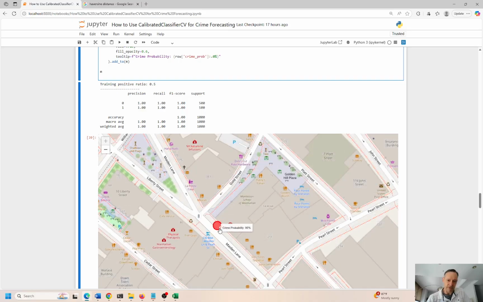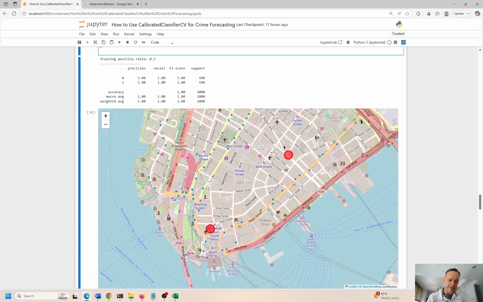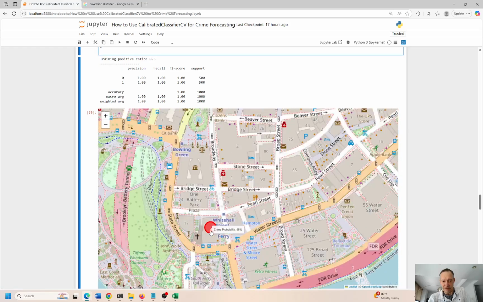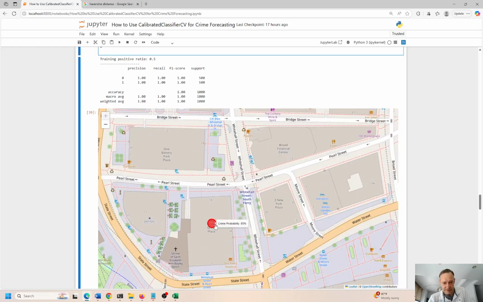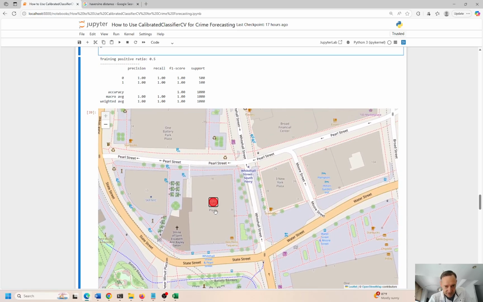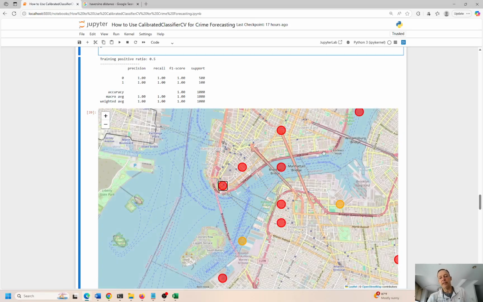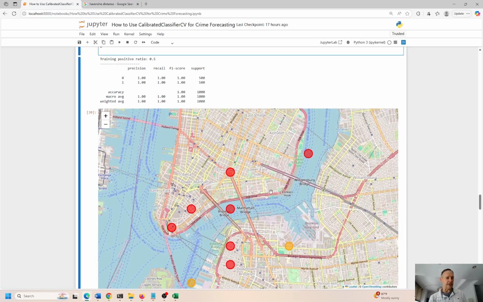Well, those guys are just criminals anyways, right? So that's almost 90% because there's some investment banking, insider trading activity going on. So that's high crime. And then crime probability is 85% down here. And that is, what is that? I can't see because it's straight on top of that building, some kind of plaza. So again, probably white collar crime. So it's pretty accurate what this classifier can do, right?